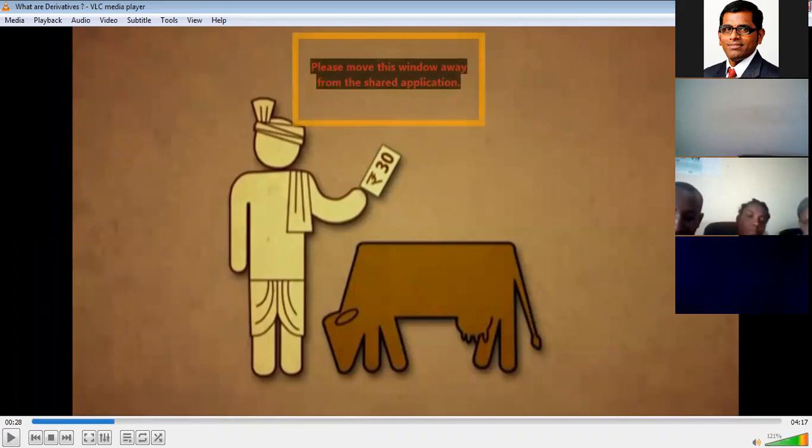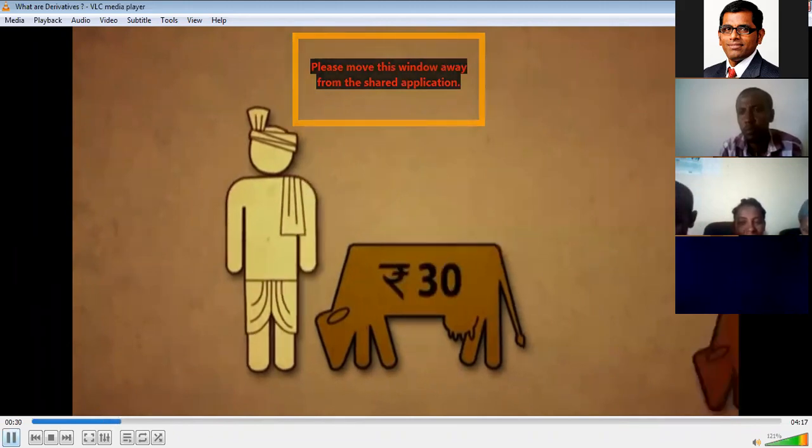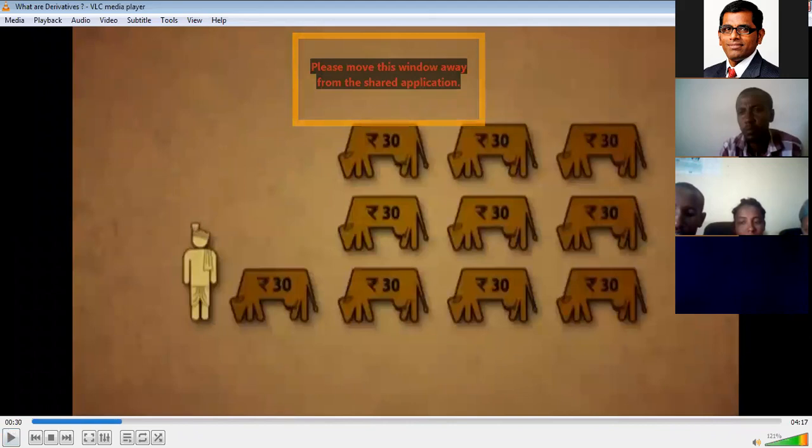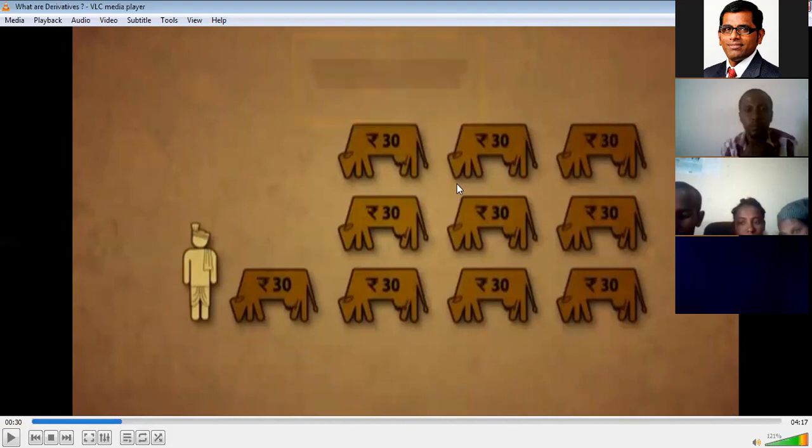He is spending 30 bir on each cow for growing, for feeding, for medicines and all those things, for 1 year.